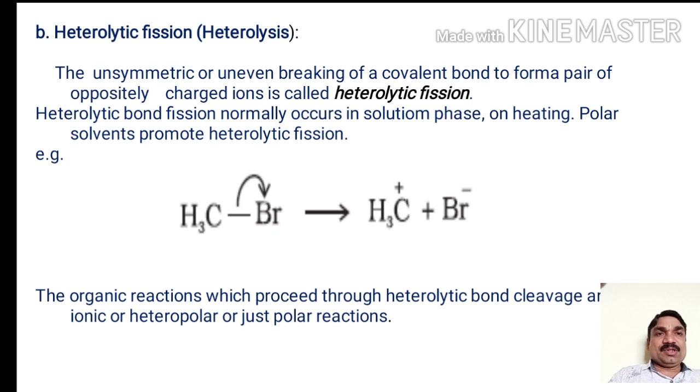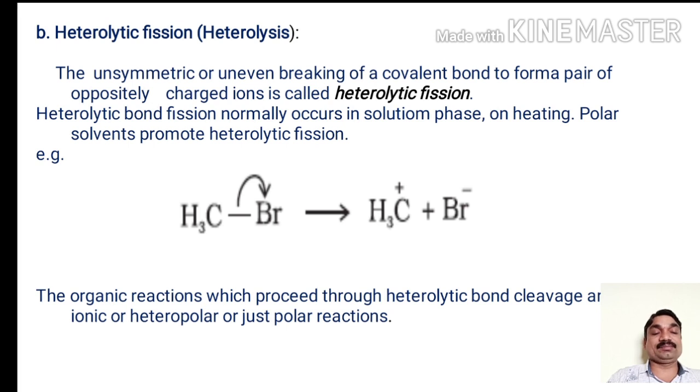Heterolytic bond fission normally occurs in the solution phase. On heating, polar solvents promote heterolytic bond fission. In heterolytic fission, the more electronegative atom takes away both the shared electrons with it, so it will have a complete valence octet with at least one lone pair and a negative charge, while the positive atom has a sextet electron structure and a positive charge.